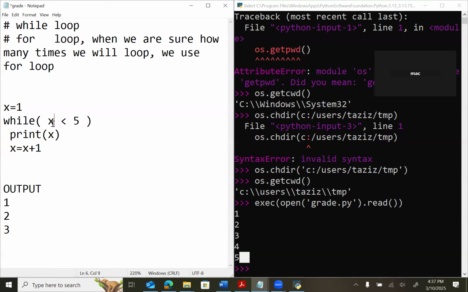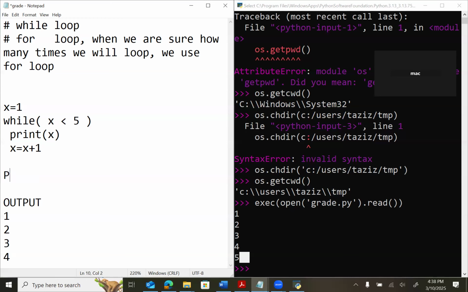It will go back to the while. X is 4. 4 is less than 5? Yes. Come inside. The condition is true. Print X, which is 4. And then it will add 4 plus 1. 5. The new value of X is 5. Go back to the loop. Now tell me, 5 is less than 5? No, the condition is false. So it will go outside the loop.